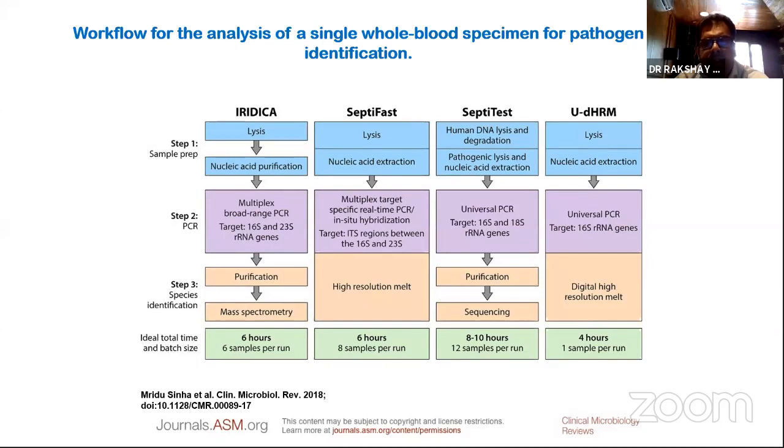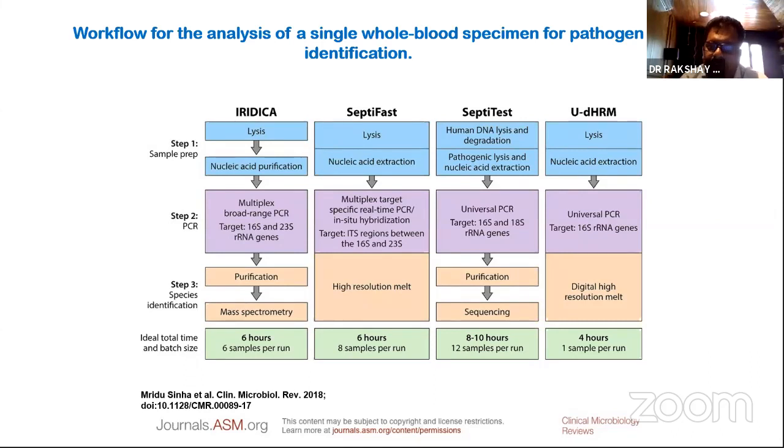There are a lot of new models being developed, and this is what I'm showing on the slide, at least the four common ones which have undergone quite a bit of study. Now, what is the difficulty in identifying from a whole blood sample? We hear a lot of companies coming to hospitals saying, you send a blood sample, we'll identify the organism and send. There are many of them popping up across the country. But the difficulty is validating those processes. That is the reason these tests are still not FDA approved.